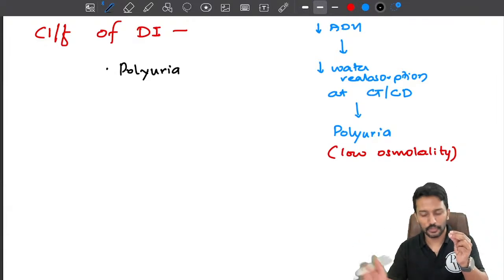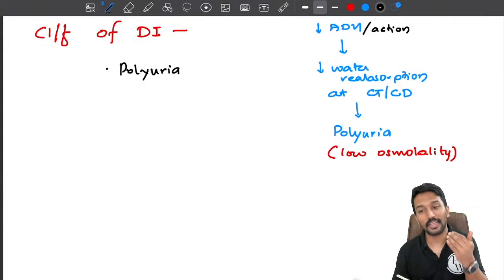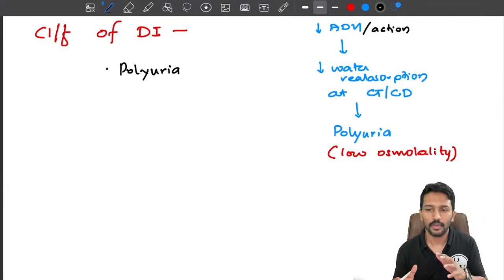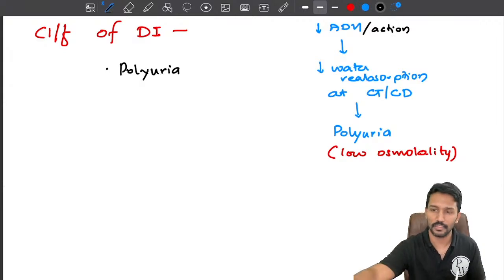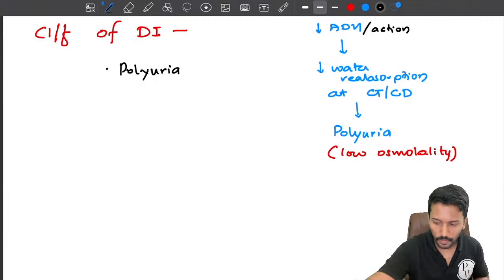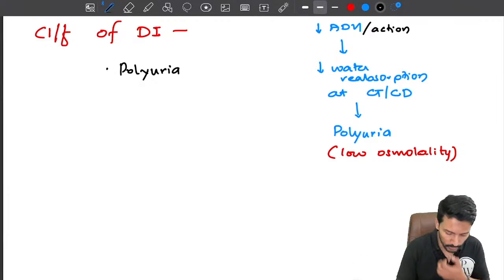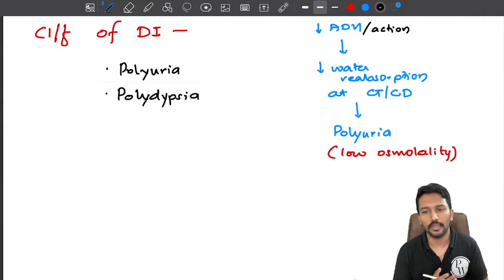Now your ADH has already failed because of decreased ADH level or its action. ADH is not working, but there is another mechanism which will help you counteract this plasma osmolality, and that is your thirst mechanism. If your plasma is becoming concentrated and ADH is not able to correct it, it will stimulate your thirst mechanism and you will feel thirsty because of your rising plasma osmolality, and you will start drinking water. So if you have polyuria, you will drink a lot of water, and we call that polydipsia.